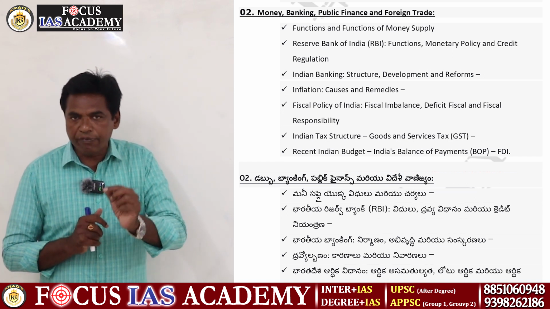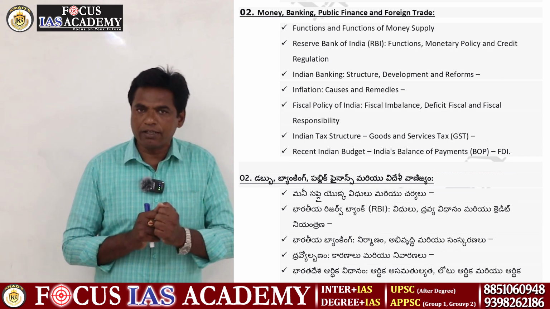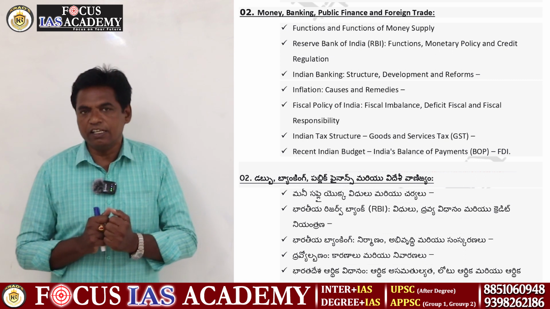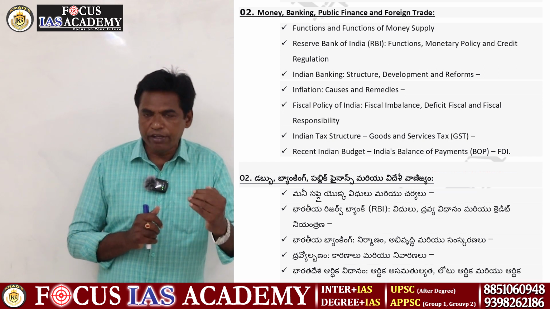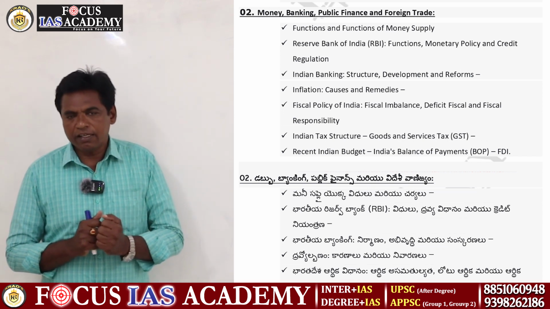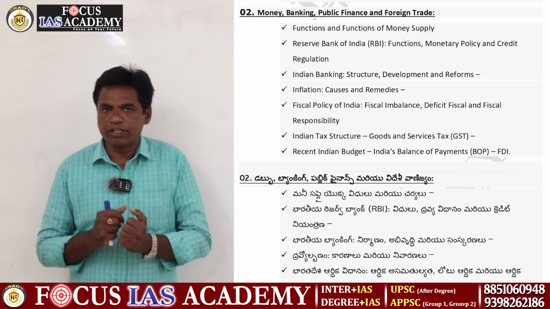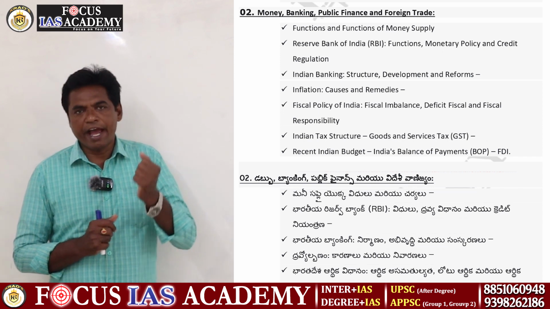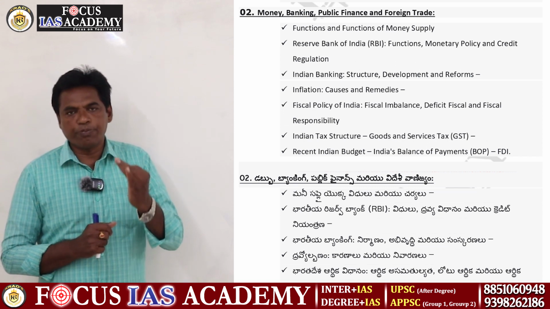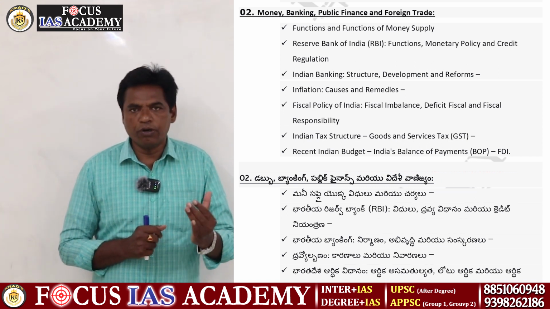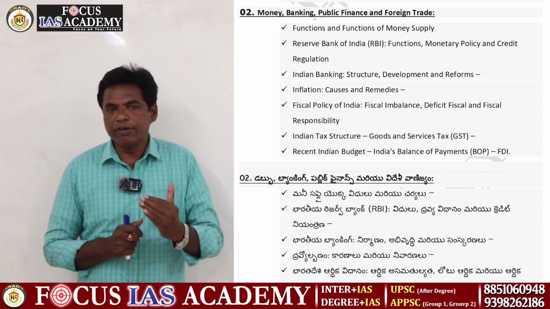Read very carefully, these are the bank functions. The functions are: banker to banks, custody of foreign currency, and control systems over every bank. Then there are other controls: quantitative controls and qualitative controls. Those are the cash reserve ratio, statutory liquidity ratio, bank rate, repo rate, reverse repo rate, and OMO, open market operations, which are also very important.